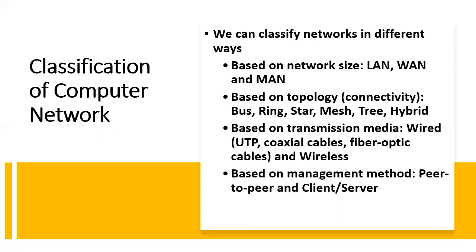We will see the classification based on network size and topology in this video. Other two classifications will be covered in my other video.